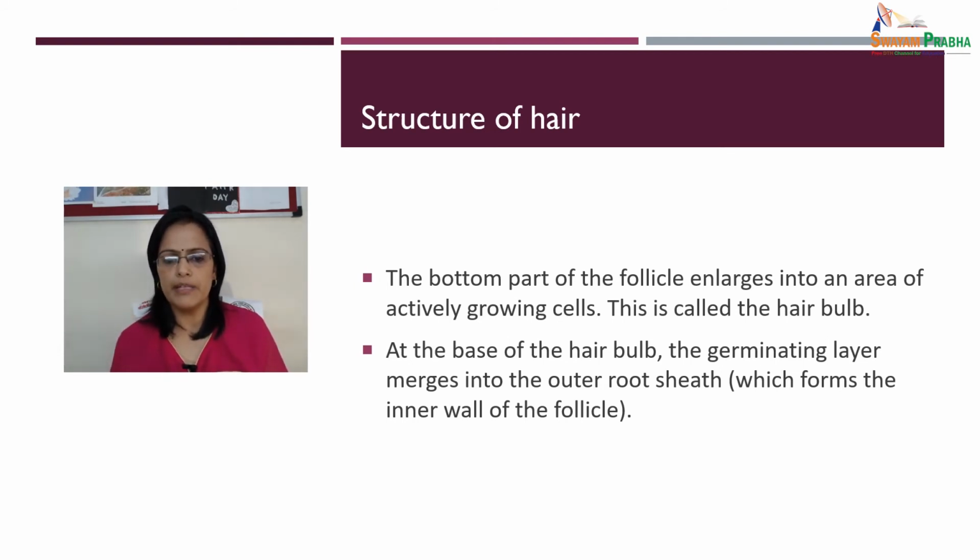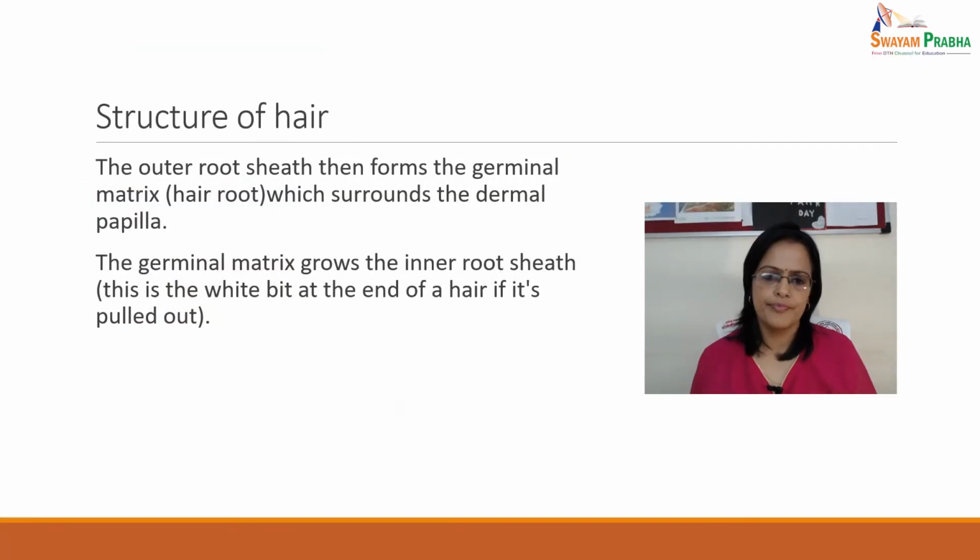So at the base of the hair bulb, the germinating layer merges into the outer root sheath. Okay, so this is the structure of hair. The outer root sheath then forms the germinal matrix, that is the hair root, which surrounds the dermal papilla. Now the germinal matrix grows the inner root sheath. This is the white bit at the end of the hair if it's pulled out. The germinal matrix also contains stem cells, so these grow the hair shaft through constant cell division.